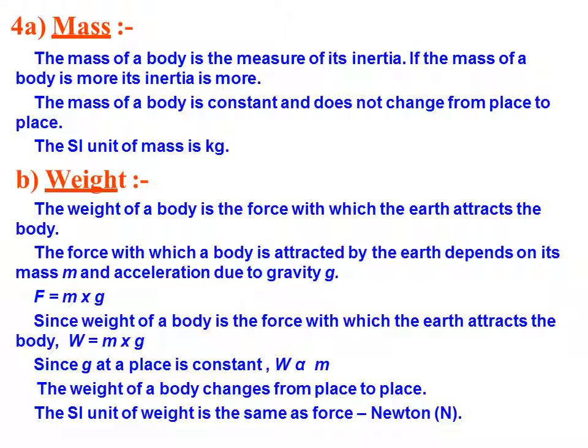That is because acceleration due to gravity, that means g, is different in different places. The moon has a different value of g, the earth has a different value of g, and Mars has a different value of g. So the weight changes. But if g is constant, that means if my weight on earth is 70 kilogram, then in each and every part of the earth my weight will be the same. It will not change.